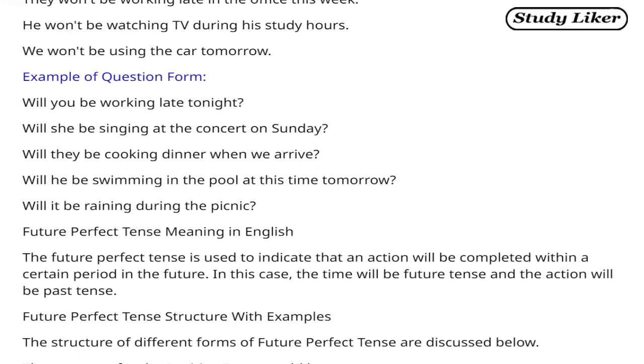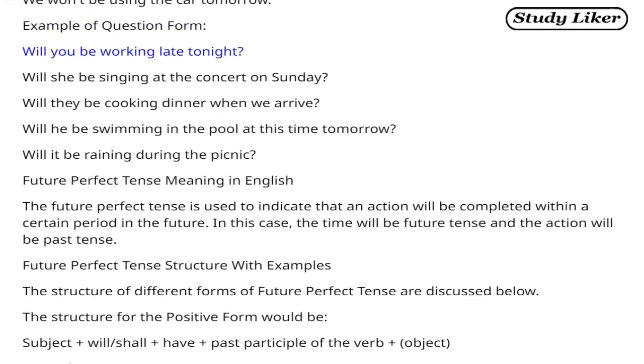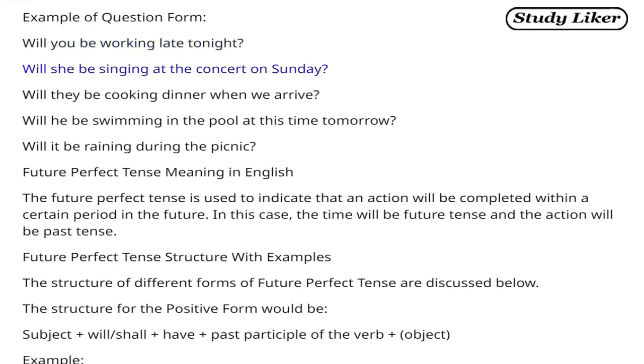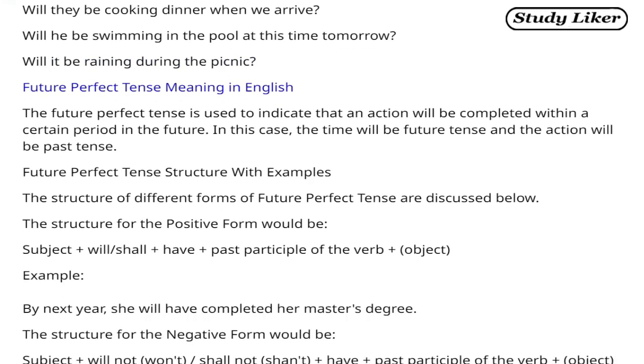Example of question form. Will you be working late tonight? Will she be singing at the concert on Sunday? Will they be cooking dinner when we arrive? Will he be swimming in the pool at this time tomorrow? Will it be raining during the picnic? Future perfect tense meaning in English.